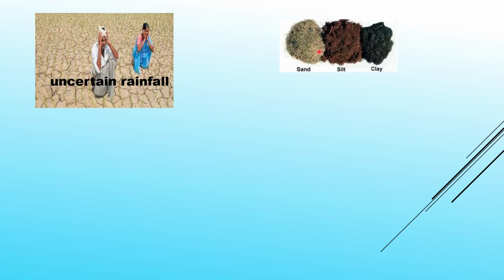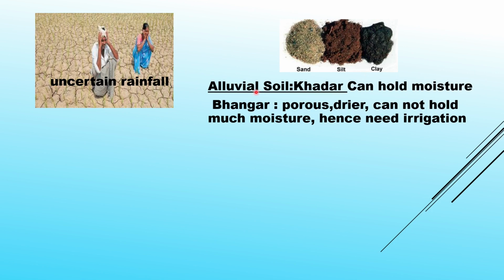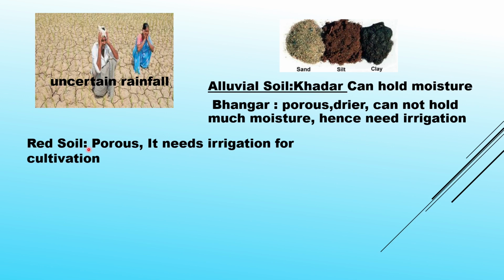Uncertain rainfall, crop failure, sand, silt, clay. Alluvial soil, we have learnt in our previous chapter of soil that Khadar soil can hold more moisture, whereas Bhangar, as it is porous, drier, cannot hold much moisture like Khadar and hence need irrigation. So places where Khadar soil is found, their irrigation is lesser than the Bhangar soil region. Red soil region, wherever we get red soil, as it is porous, so it needs irrigation for cultivation because it cannot hold much moisture.